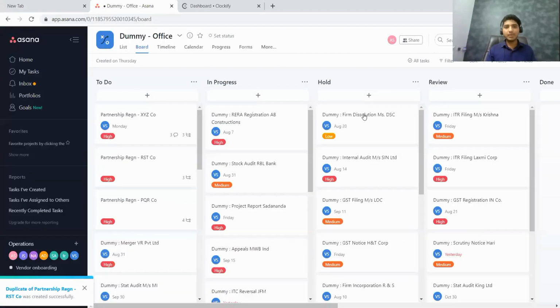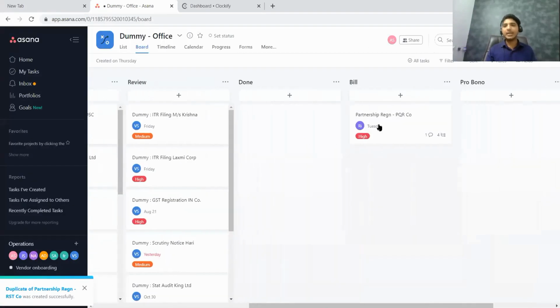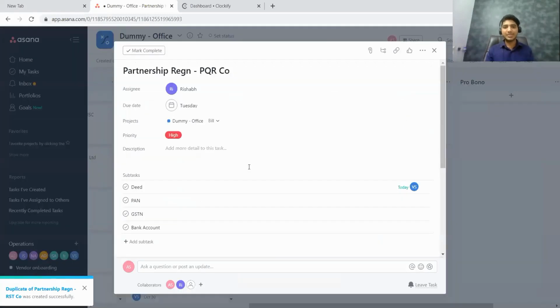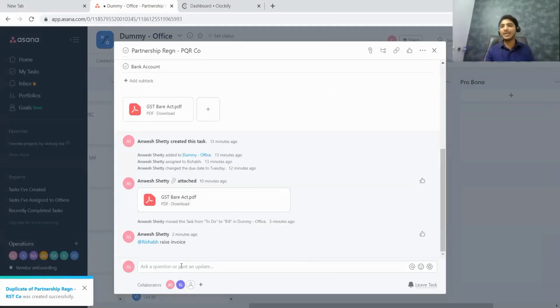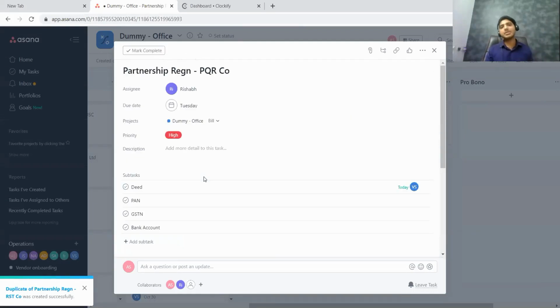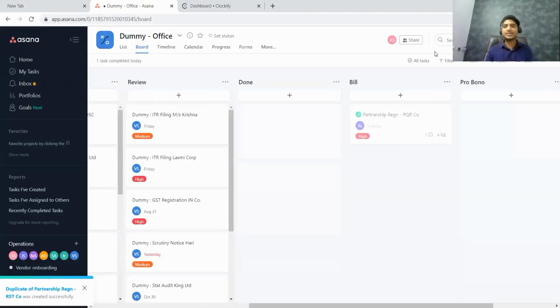Now one more thing which I want to add here is, you have sent the bill. So the bill has been raised and the bill is also sent. Whenever the bill is sent, your staff can update you on the same by writing in the comment box. Now let us say the money has been received in the firm account. So this particular transaction is complete in all aspects. Then you have to mark the task as complete. That means the money has come, the task is completed, whatever has to be delivered is also delivered. So nothing more has to be done as far as this task is concerned.